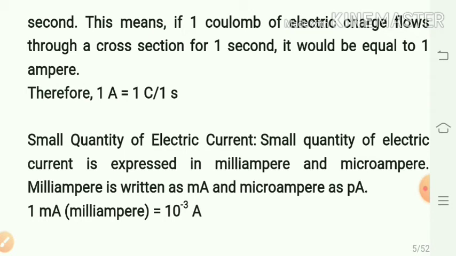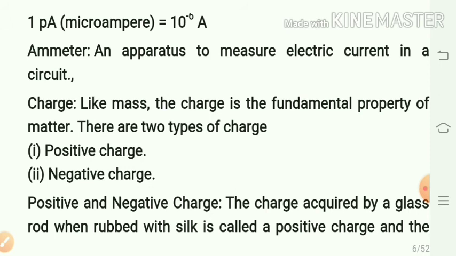A small quantity of electric current is expressed in milliampere and microampere. Milliampere is written as mA and microampere as μA. 1 milliampere is equal to 10 raised to minus 3 ampere and 1 microampere is equal to 10 raised to minus 6 ampere. Ammeter is an instrument to measure electric current flowing through a circuit.